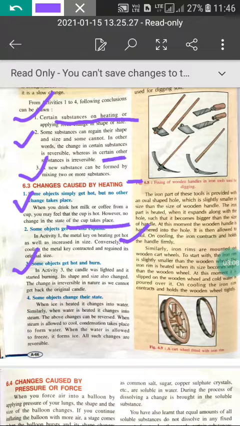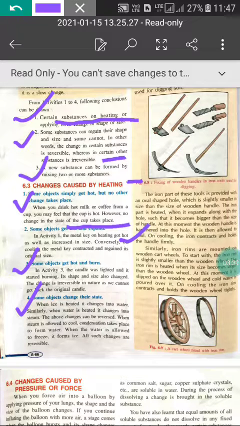Now come to the third one, some objects get hot and burn. In activity 3, the candle was lighted and it started burning. Its shape and size also changed, and the change is irreversible in nature, as we cannot get back the original candle. And the fourth one, some objects change their state.